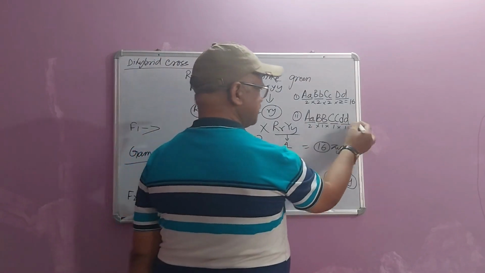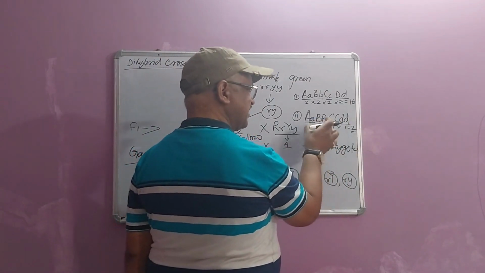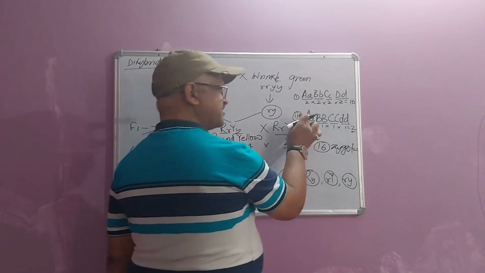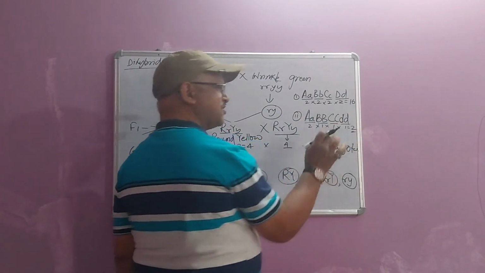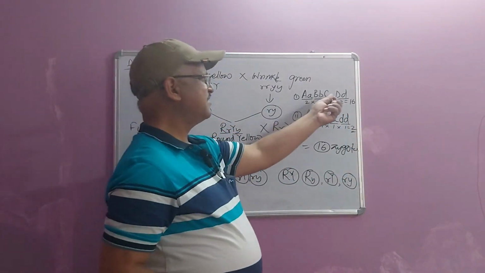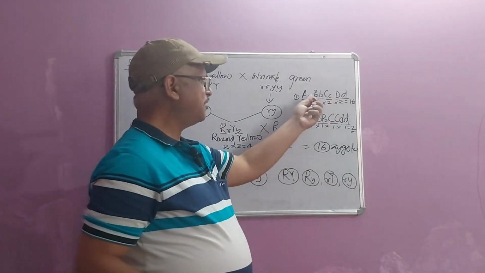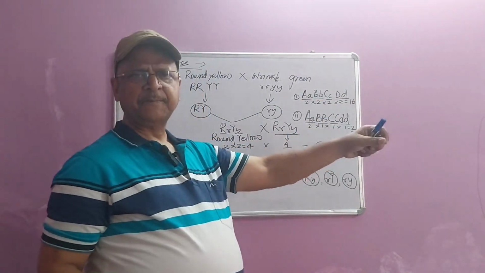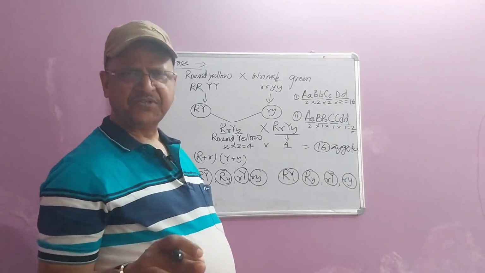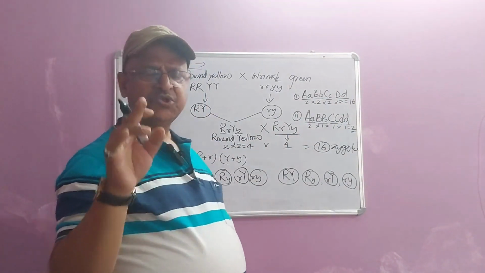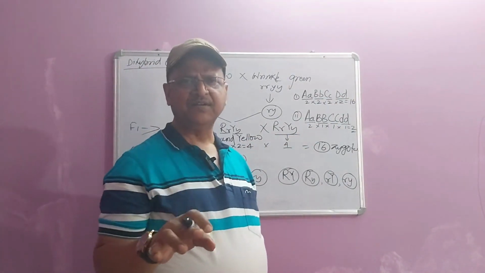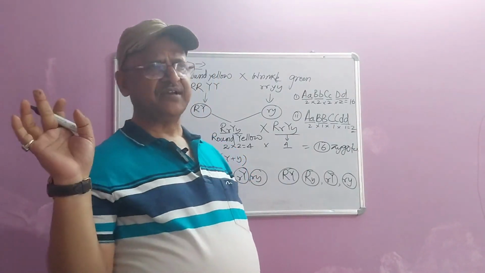So this genotype is actually monohybrid: heterozygous for one character, the other characters are homozygous. This is tetrahybrid: all the four characters are heterozygous. When there are two different alleles for the same gene, the condition is termed heterozygous.